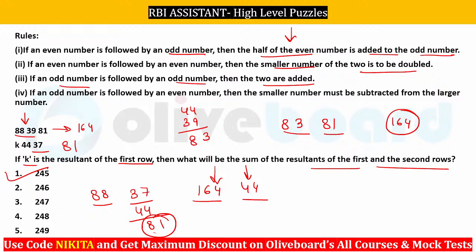Telegram mein show nahi kar raha hai ma'am your channel. Just find me by the name Nikita Patra, right? Reasoning by Nikita ma'am. Ye dekh lena, theek hai? I thought 88 is separate digits. No, no, no. It is not 88. It is 88, 39, 81.